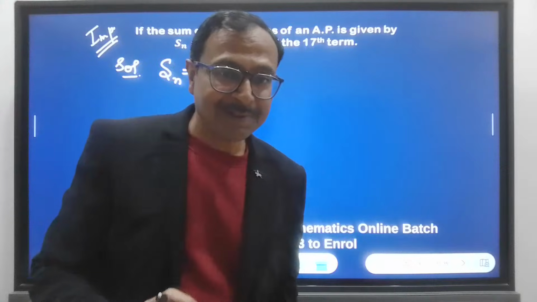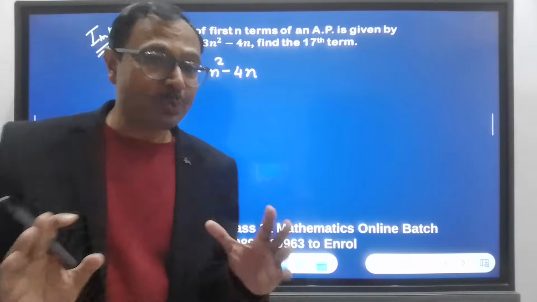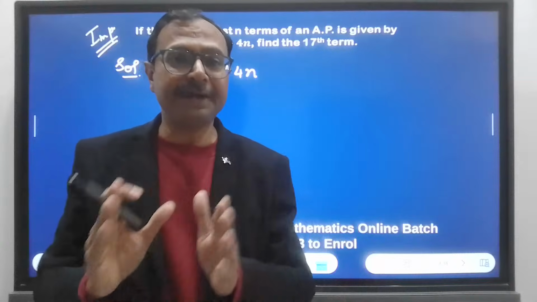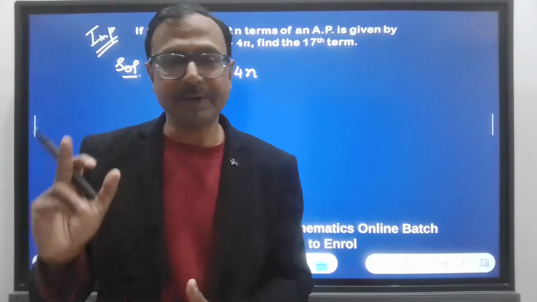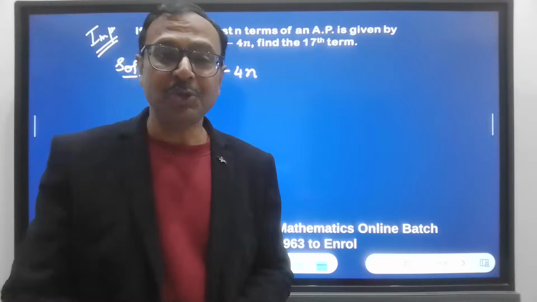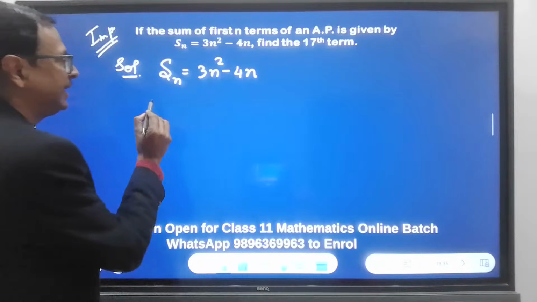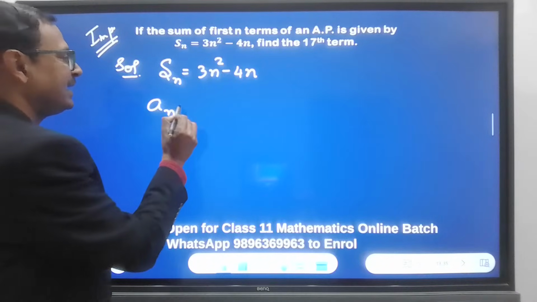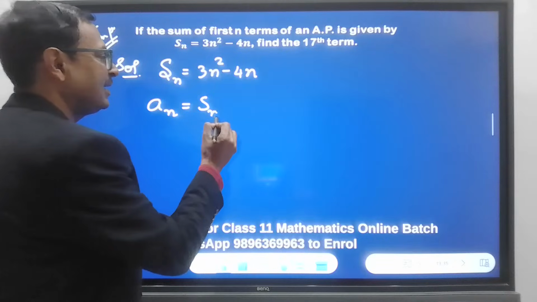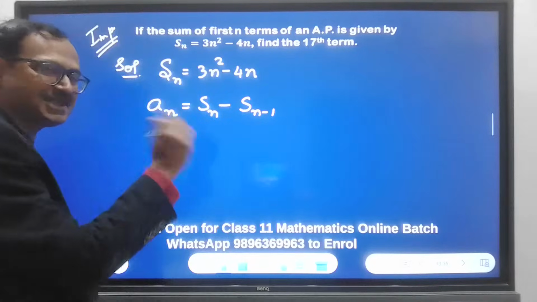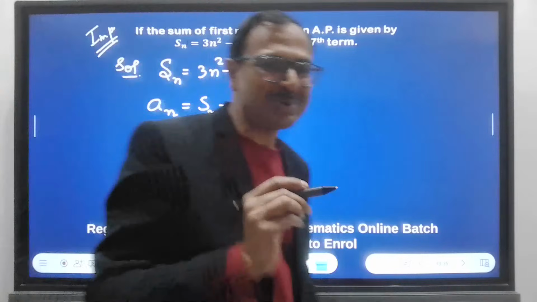And for that, you should know a basic rule: how to find a term given the sum of n terms. That is the important rule which you should know. And that rule is, remember, an is Sn minus Sn minus 1. Now, this is the important rule which all of you should know.